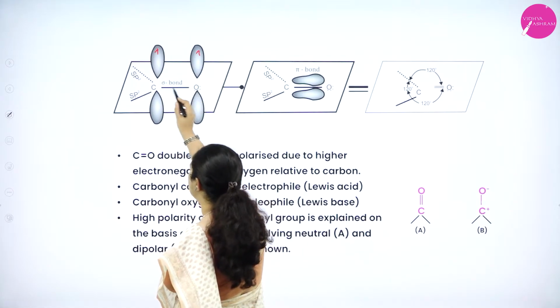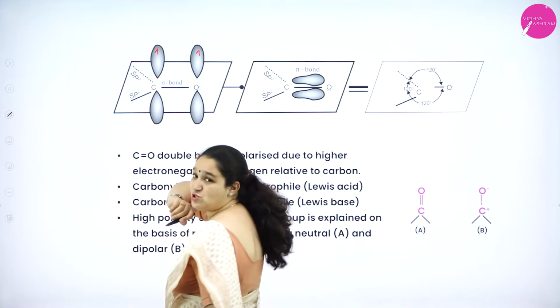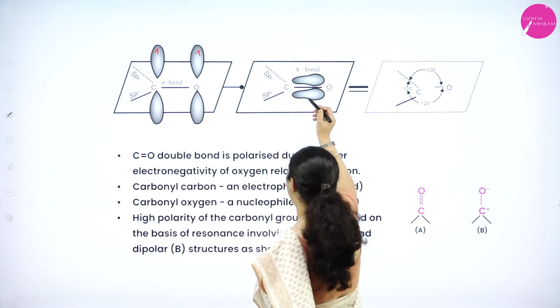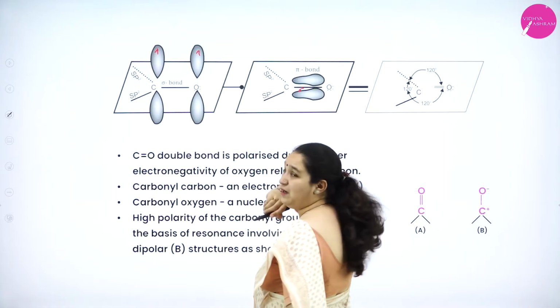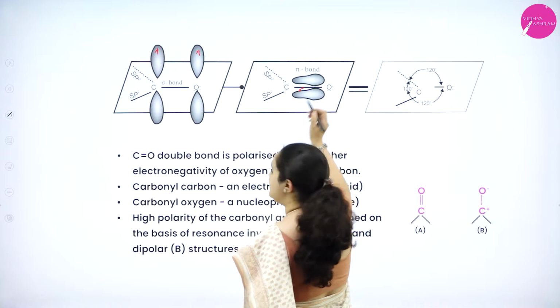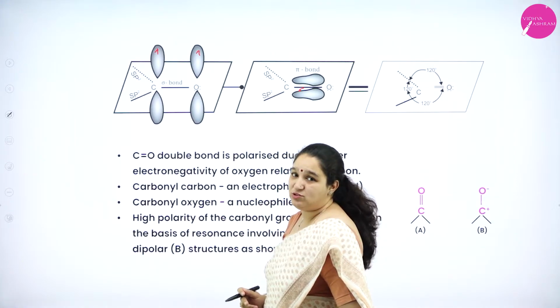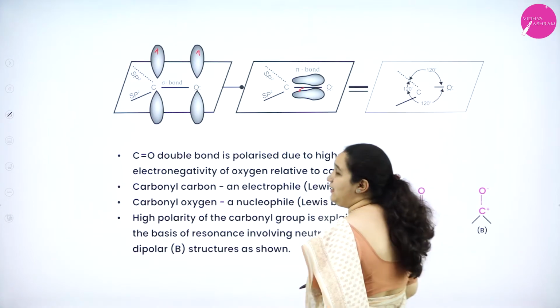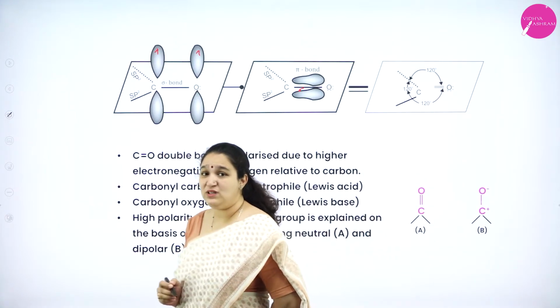One more p orbital is bonded with sp2 hybridized to form sigma bond. These two will overlap with one another to form pi bond. So you have sigma and pi bond. Also you observe oxygen has 2 lone pairs of electrons on it and the bond angle here is 120 degree.